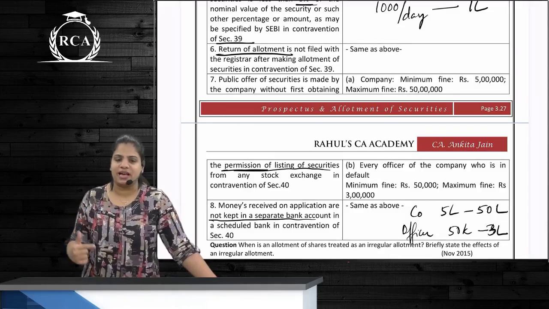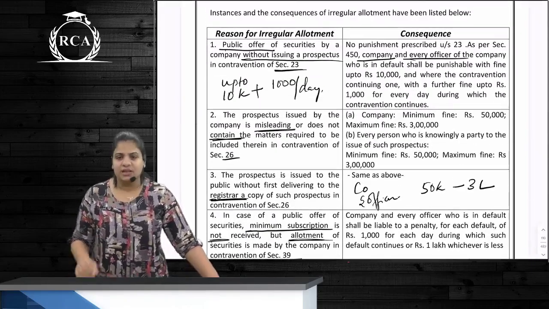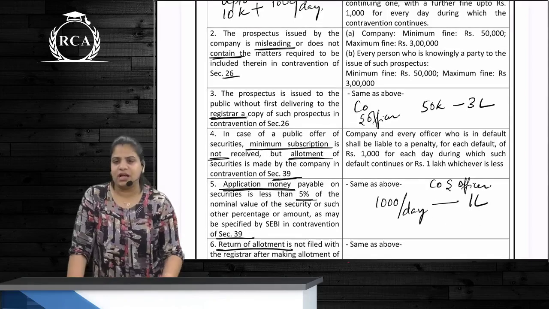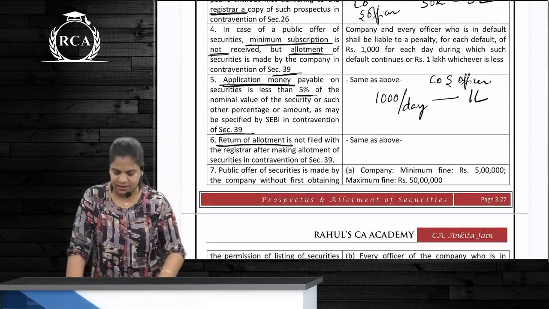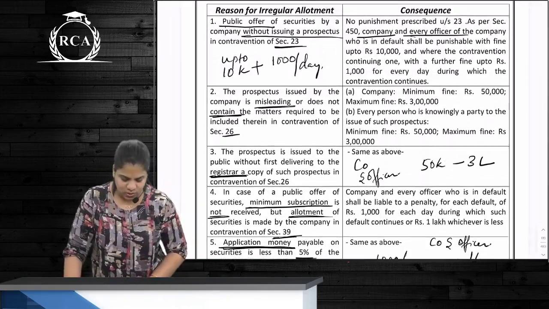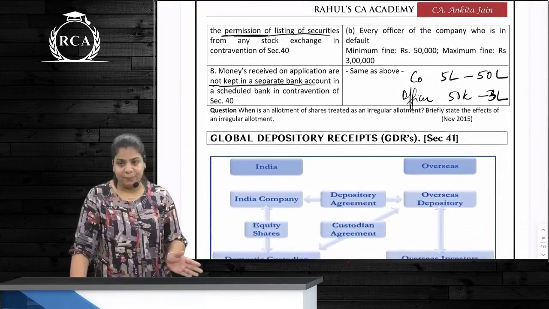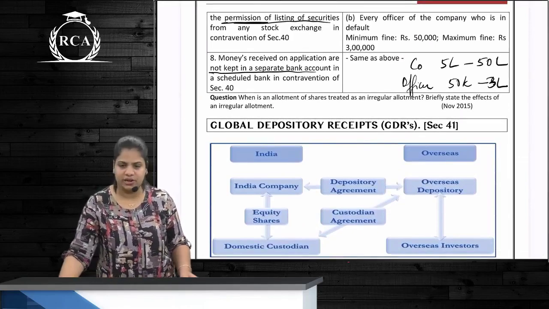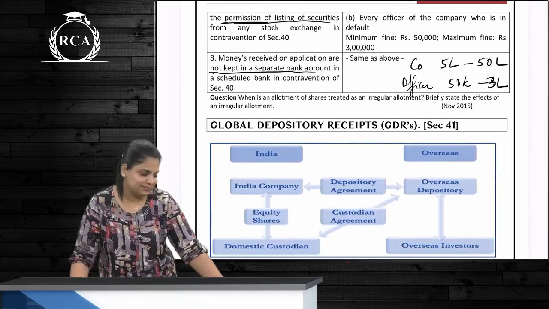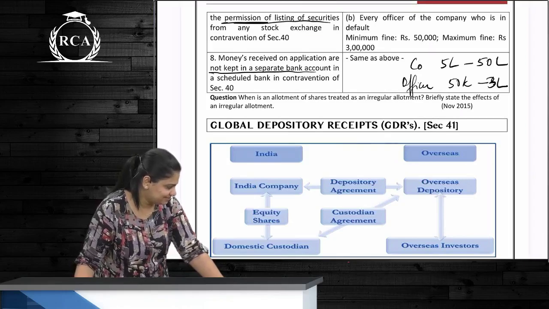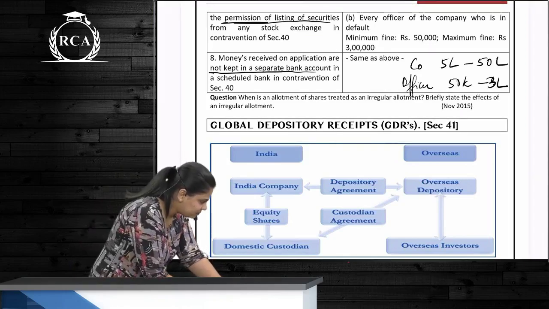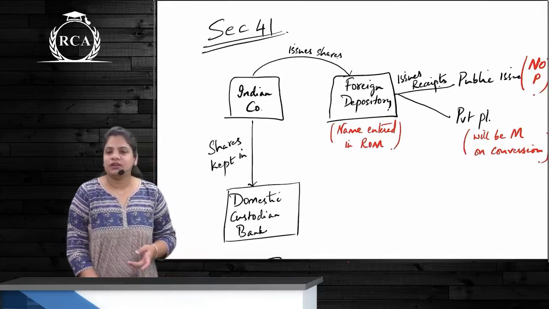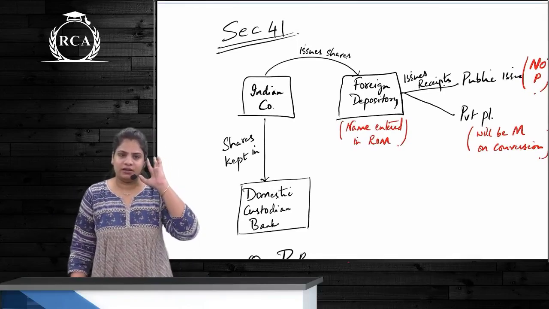Once again, the penalties are: for the first one, 23, it is up to 10,000 plus 1,000 per day. For 26 it is 50,000 to 3 lakhs. For 39, 1,000 per day up to rupees 1 lakh. And for 40 it is company 5 lakh to 50 lakhs and officer 50,000 to 3 lakhs. Simple? Cool. So we have revised until section 40.